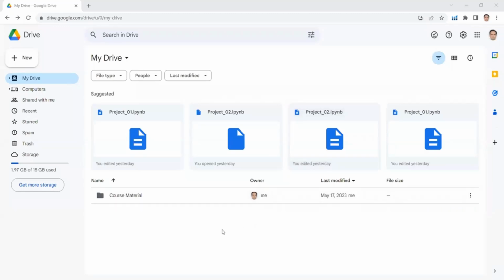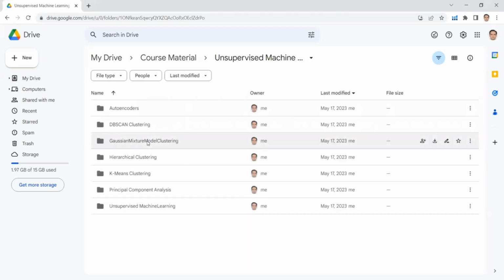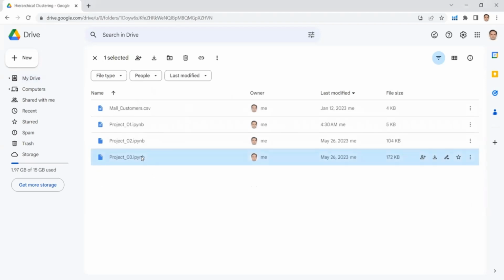In this lecture, we are going to implement hierarchical clustering in Python. This is our project 1 related to hierarchical clustering. Here I am in my Google Drive, and this is my course folder. Inside this course folder, I have a folder known as unsupervised machine learning. Click on this folder, and here I have the hierarchical clustering folder. Click on this folder, and here is project 1. Click on project 1 so that we can open it in our Google Colab environment.